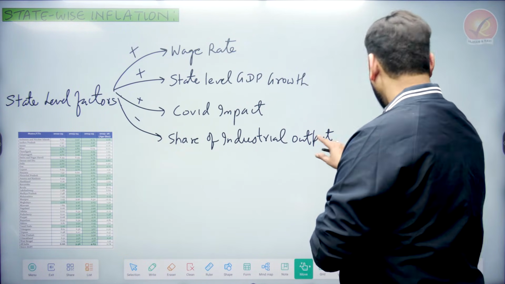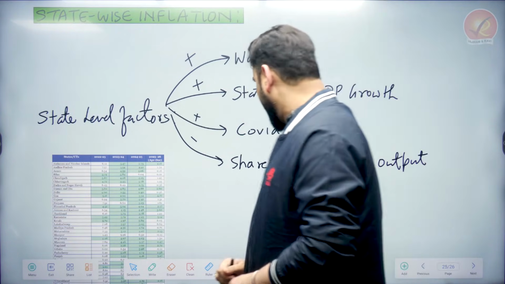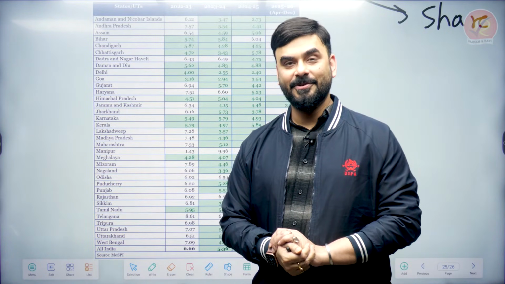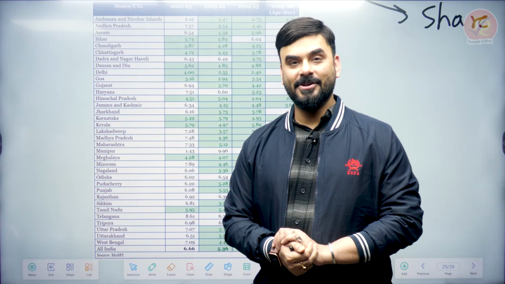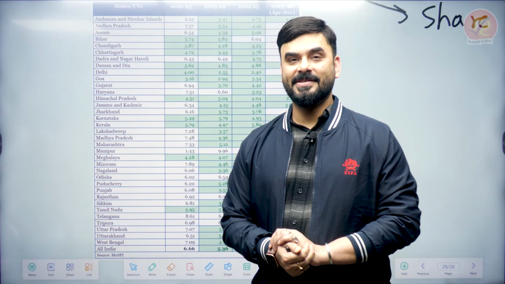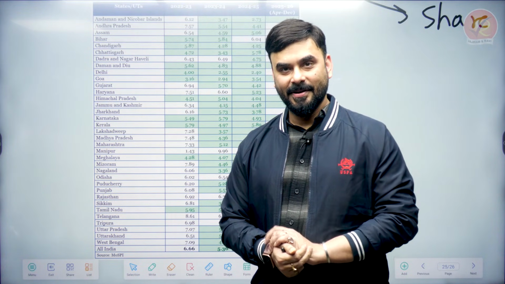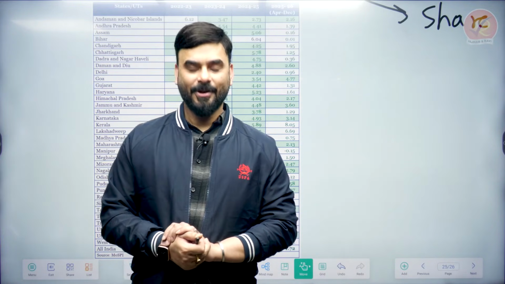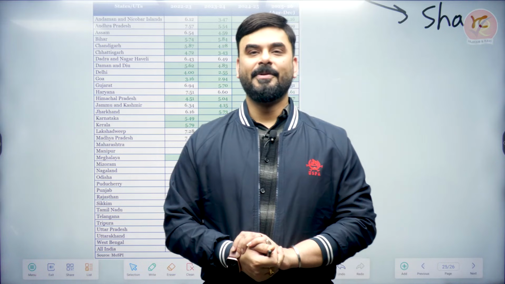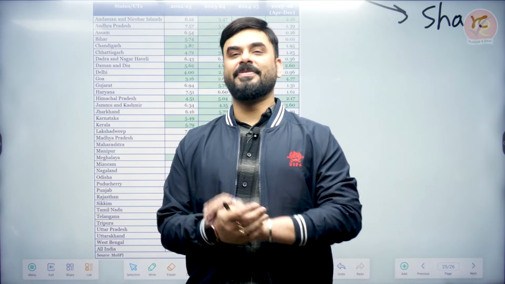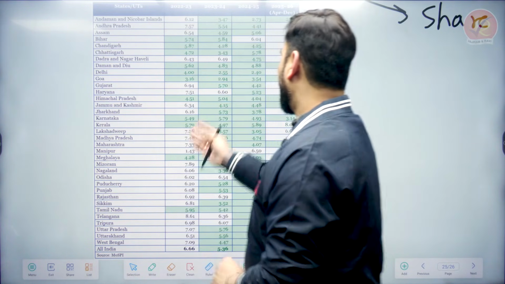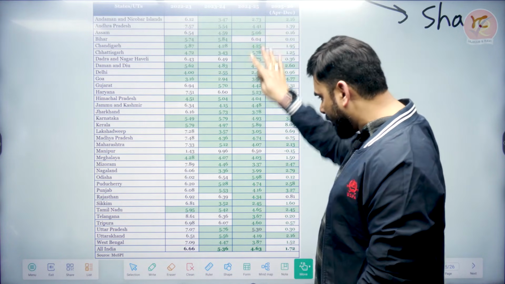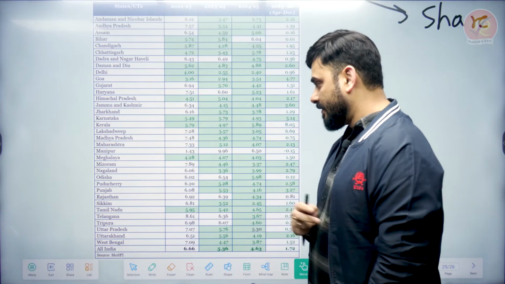Now, in this economic survey, as I told you bacho, there is one section which is dedicated to inflation or the prices concerned with the states. See, if you want to measure inflation in India, you can measure inflation at the all-India level. You can also measure inflation at rural and urban level, but we also have measures of state-specific inflation. So the economic survey talks about all the states and compares what happened to the prices in the years 2022, 23, 24, 25.